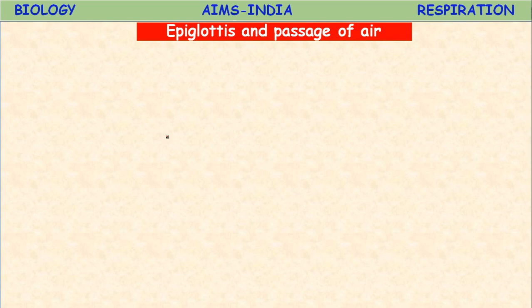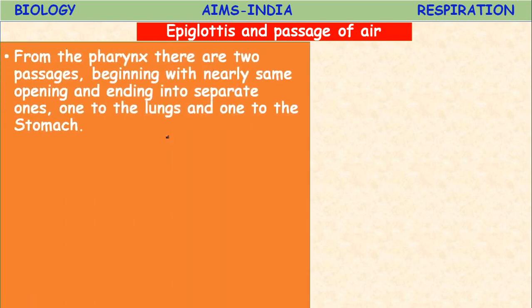Epiglottis and the passage of air. Before going to the epiglottis, let us know more about the interior of the lungs. A lung is divided into millions of small chambers, tremendously increasing the moist surface available for the transfer of gases between air and blood.